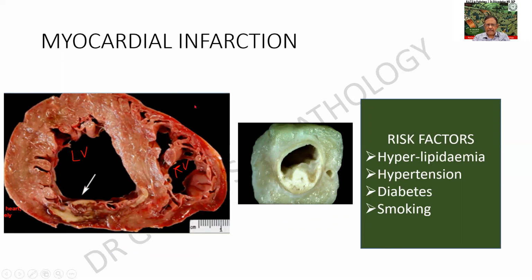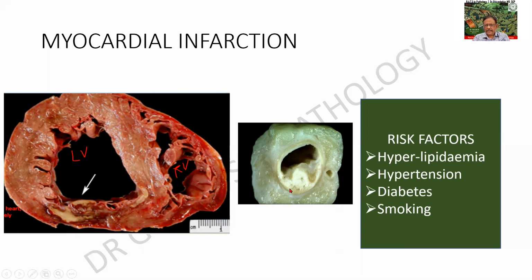Myocardial infarction, extremely important. This is obviously a post-mortem specimen of the heart. So I find that there are some pale gray-white areas, very well demarcated. This is an example of a white infarct, pointed out by means of the arrow. This can occur whenever there is an occlusion of the ostia of the coronary arteries, which are seen over here.